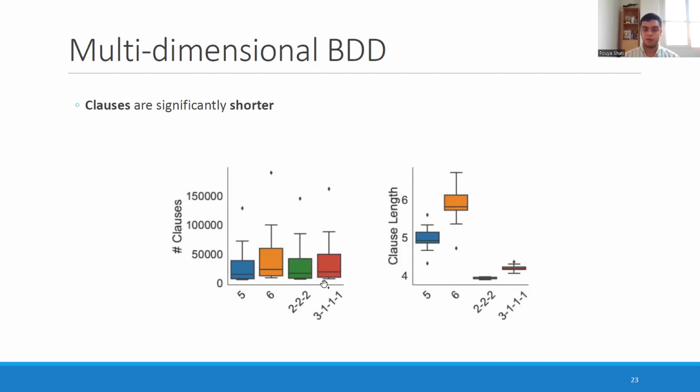and maybe 5. But the clause length, which is very important for performance based on how SAT solvers work, is significantly shorter compared to 5 and 6 for both of the sequences that we have.